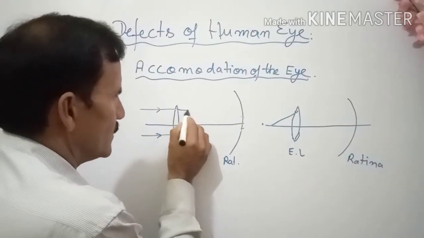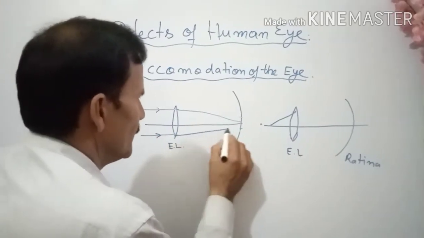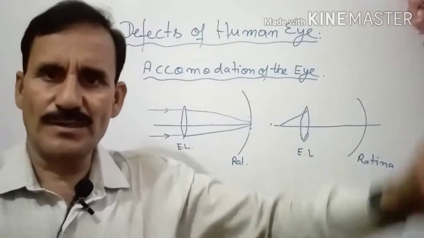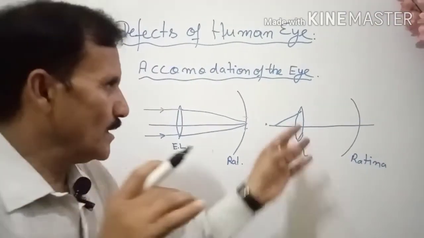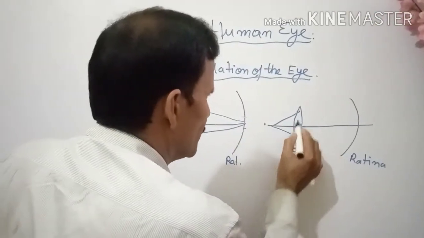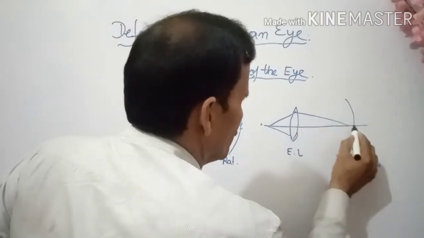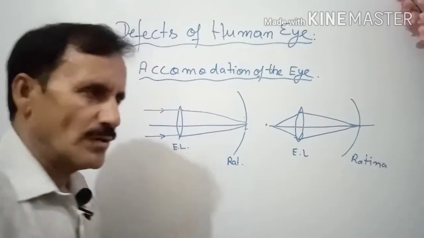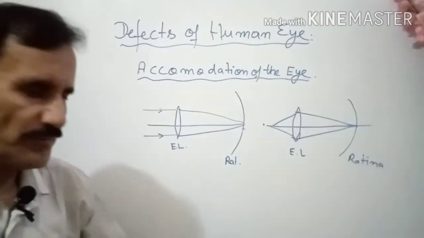It adjusts in such a way that the image is formed here. You are spreading your eyes in one case, and here you are shrinking your eyes so that the image can be formed here. You are decreasing the focal length here, and here you are increasing the focal length.